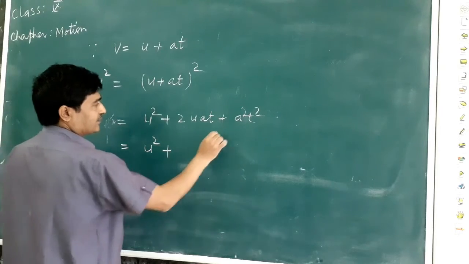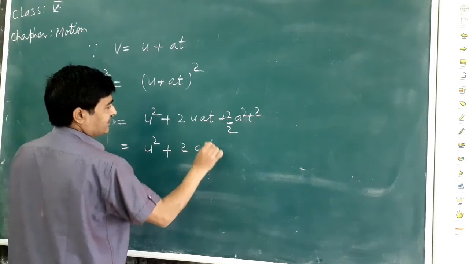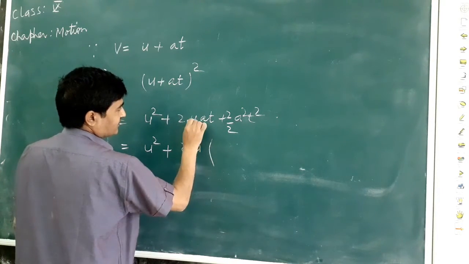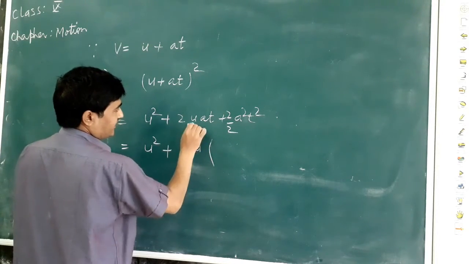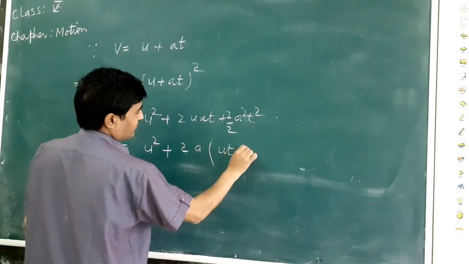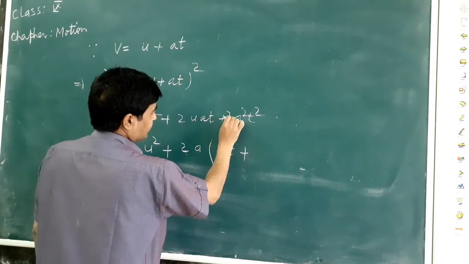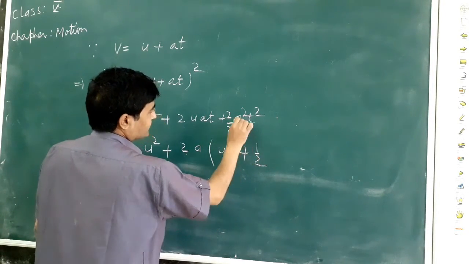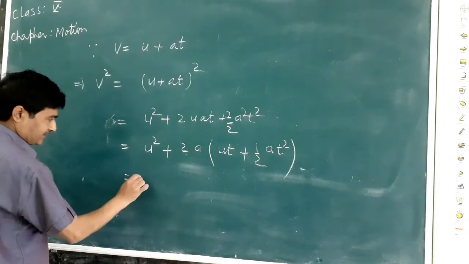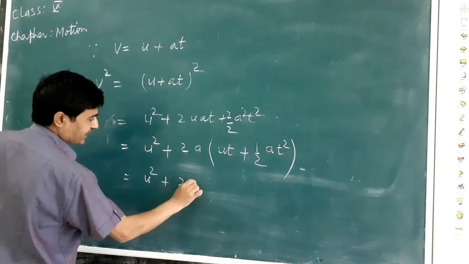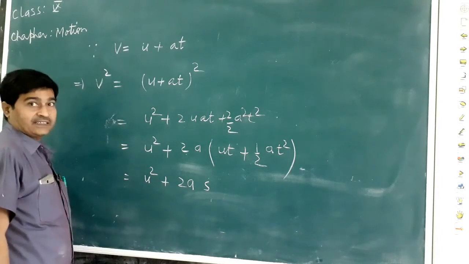Taking 2a common, u square plus 2a, what remains is ut plus, after taking a common from a square t square with the 2 common, half a t square. This is u square plus 2a times the second equation of motion, s equals ut plus half a t square.